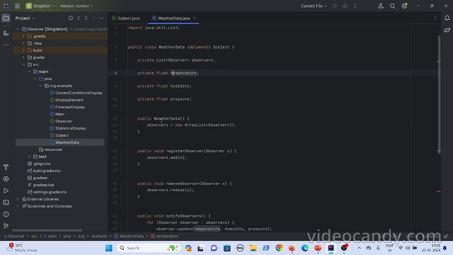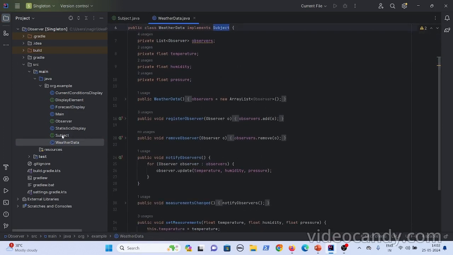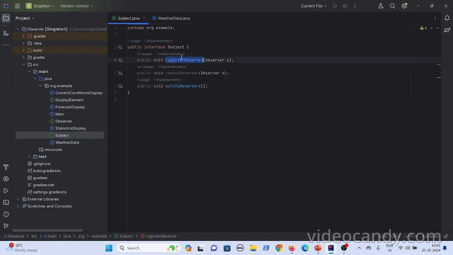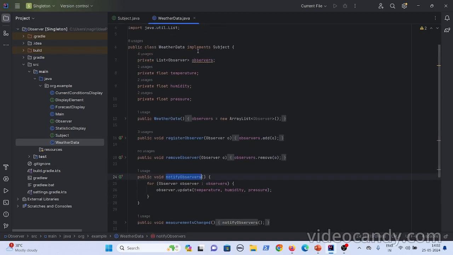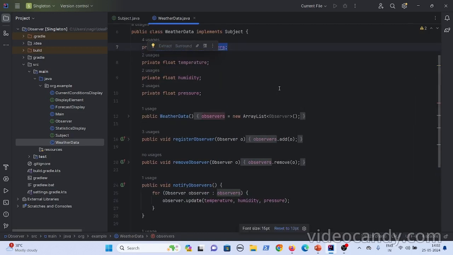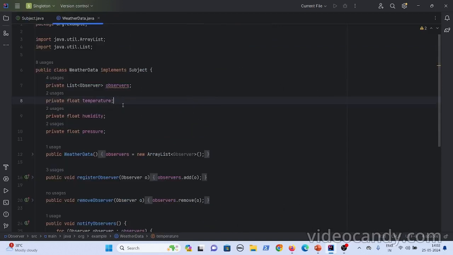Now there is this weather data. This is the subject. What it does is, it implemented this subject. So when it implemented this subject, you have to implement these three methods: register observer, remove observer, and notify observers. Now how it maintains, this is the subject, right? As I said, it will have the list of observers. So you can see this variable, private list of observers, okay?